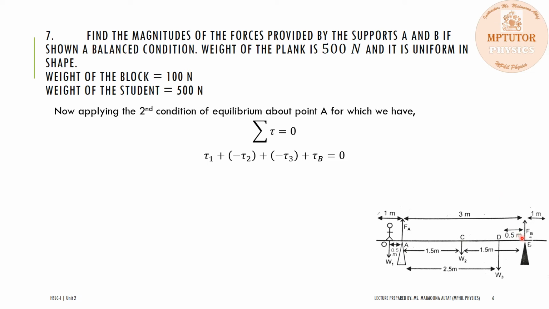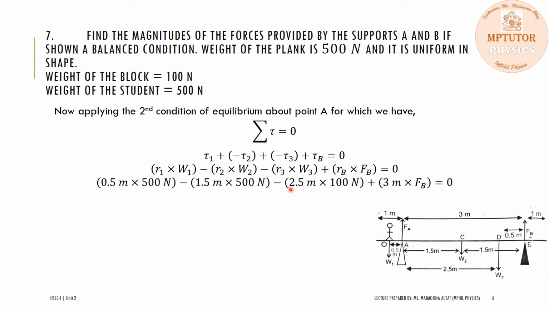And the torque due to the force F of B is in the anti-clockwise direction, so it will be considered positive. Torque is equal to the product of the force and the moment arm, where R1, R2, R3 and RB are the moment arms, and W1, W2, W3 and F of B are the weights and the forces. So by substituting the values, R1 is the distance between the axis of rotation, that is A, and the line of action of a force, that is W1.